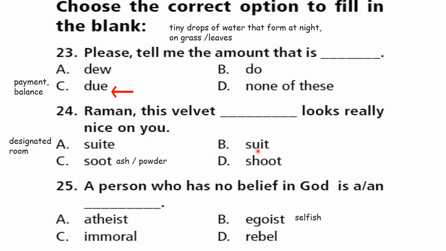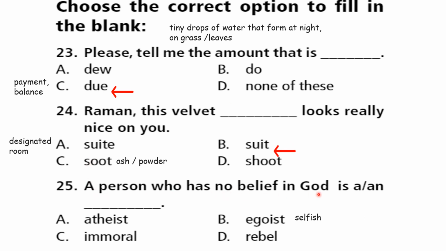Next one. SUIT, suit. SOOT, soot. So now you have to check whether B or C. Shoot, that is absolutely wrong. SUIT is a dress. SOOT is ash, that is only a chemical powder. Clear? So the correct answer is SUIT, suit.